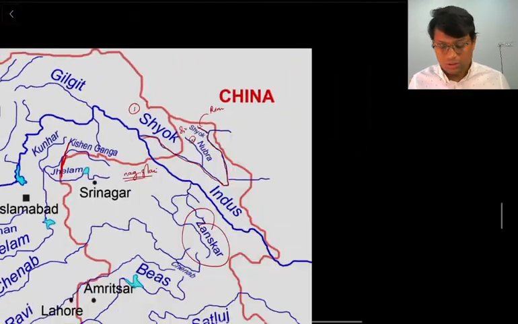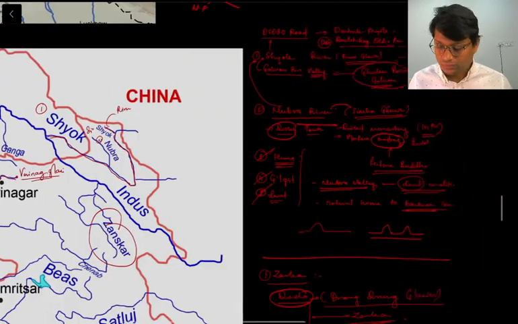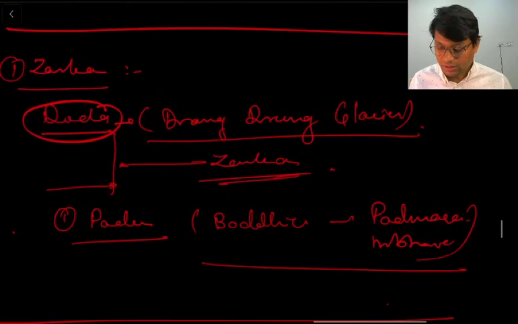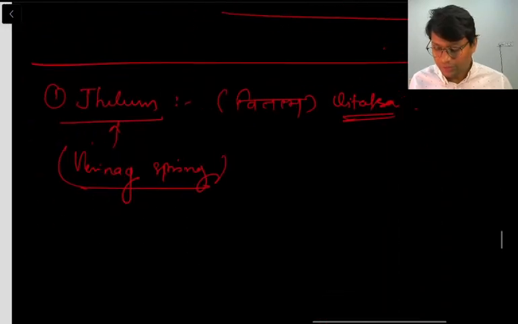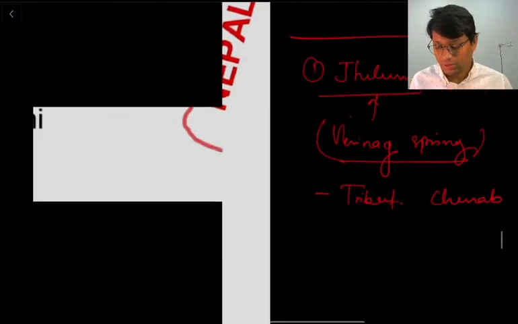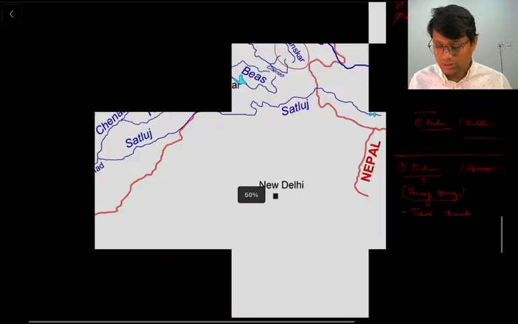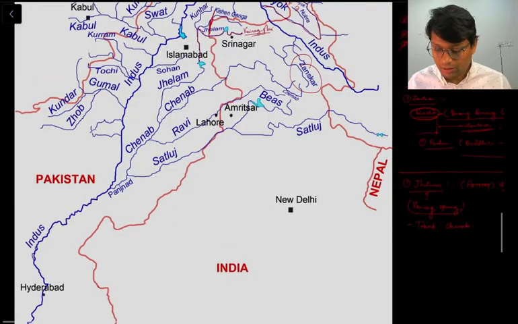Now the Jhelum river is in turn a tributary of the Chenab river. You can see it in this map again. Jhelum ultimately meets Chenab.